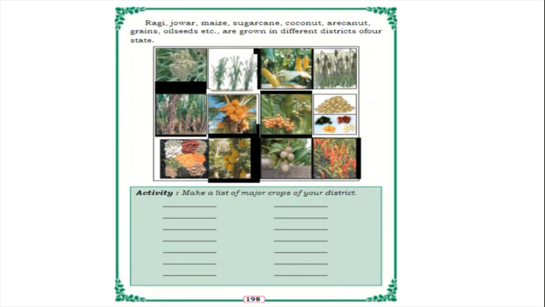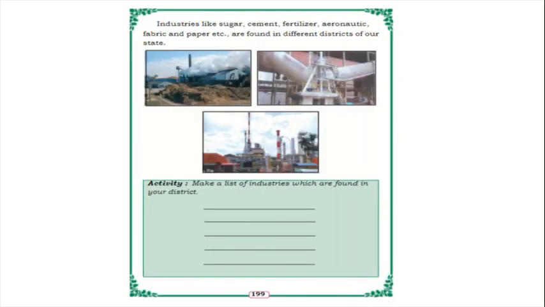Here again, about your district you have to make the list of major crops of your district. Okay. Yes. And industries like sugar, cement, fertilizer, aeronautic, fabric, and paper, etc. are found in different districts of our state.